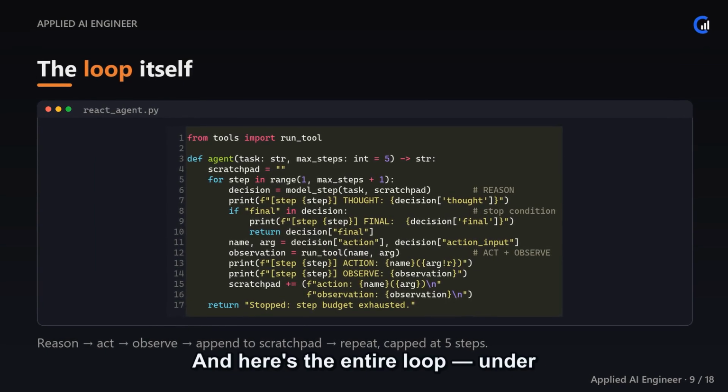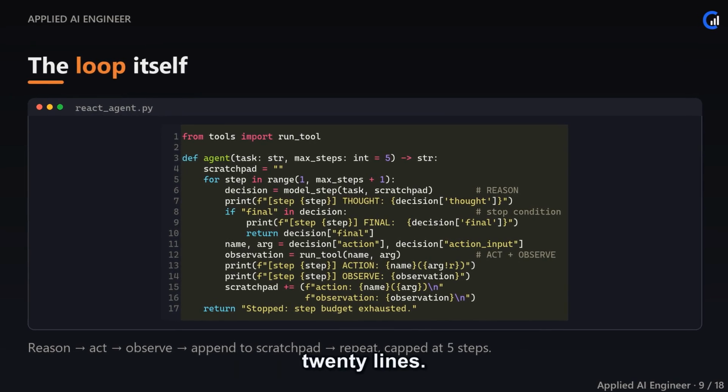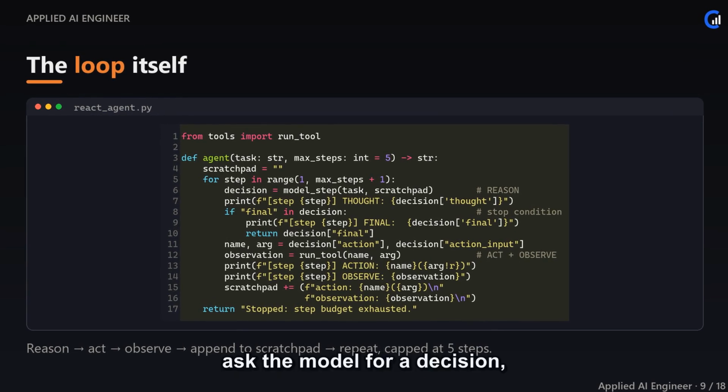And here's the entire loop, under 20 lines. Each iteration, ask the model for a decision, print its thought, and if it's final, return. Otherwise pull out the action and its input, run the tool for real, observe the result, and append both to the scratchpad so the next reasoning step can see them. The for loop with max steps is our stop condition, 5 tries, and we give up gracefully rather than spin forever. That's it. That is an agent.